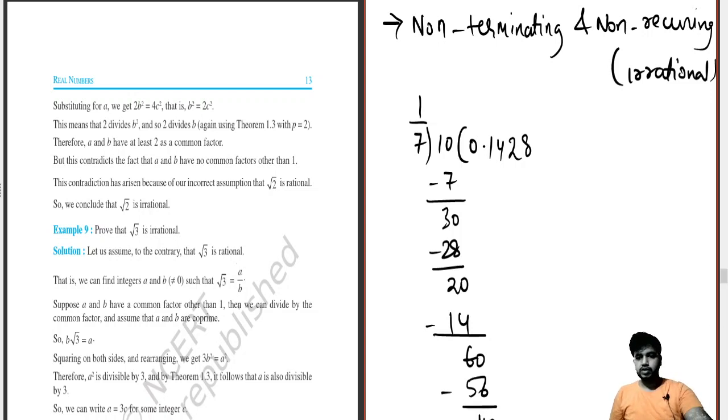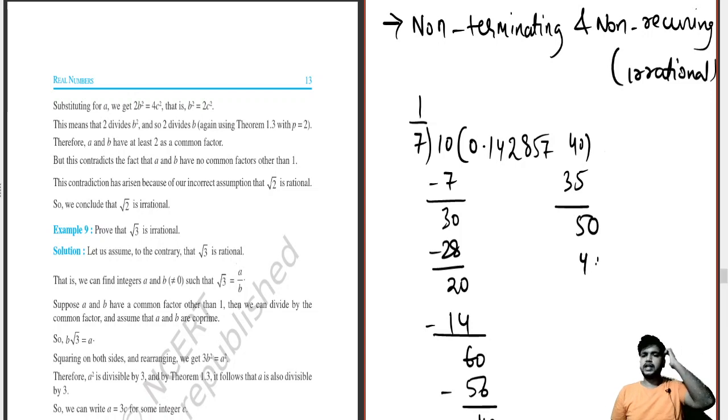Okay, I think this is not visible, so I will take the 40 above and do it here. 40. So how many times? 5 times, 35. So this will come 5 over here. I will write this over here and I will keep on doing it.